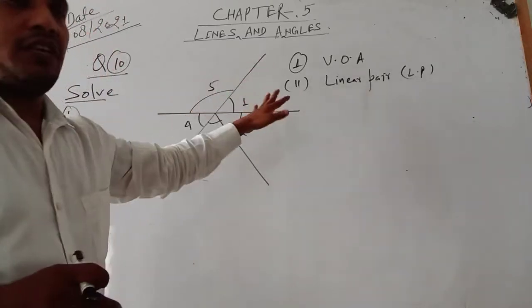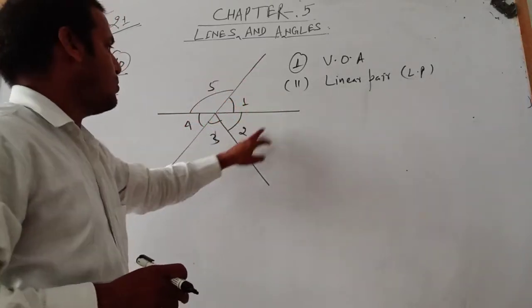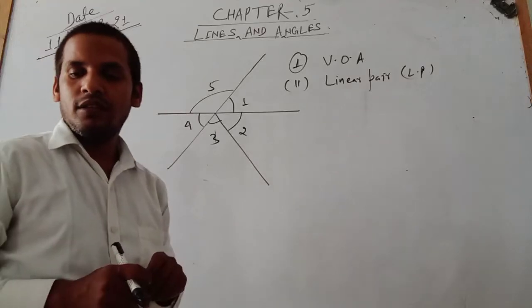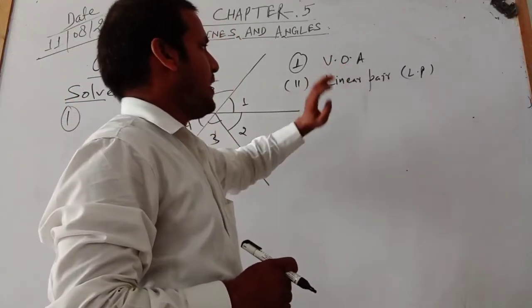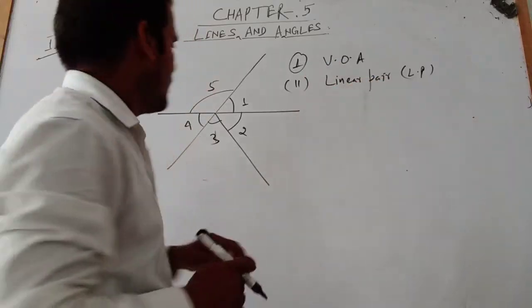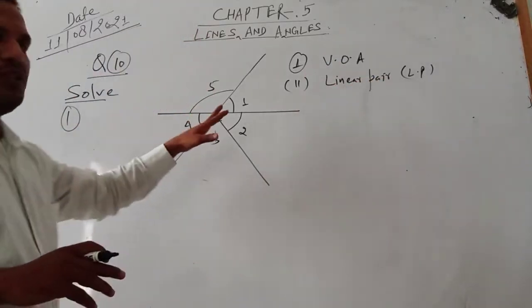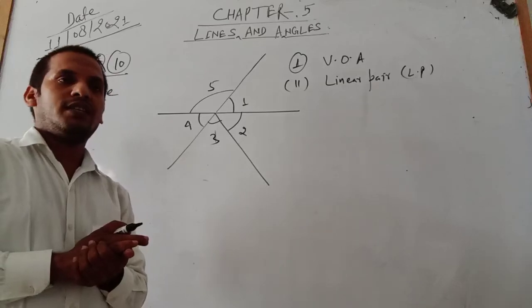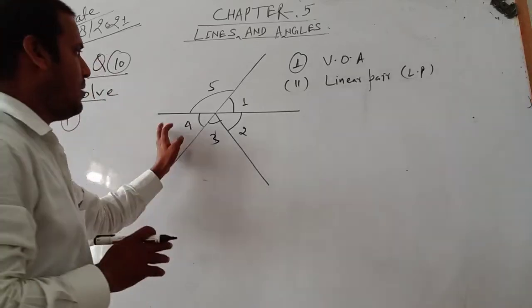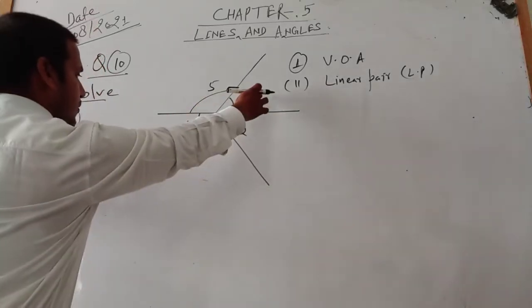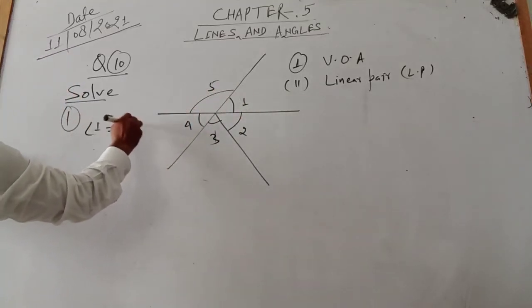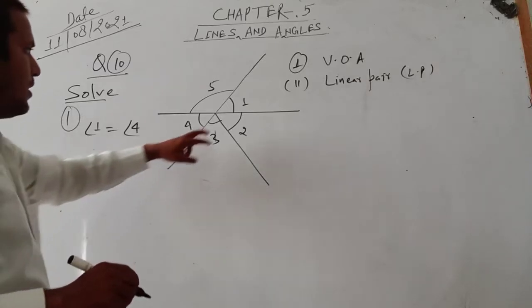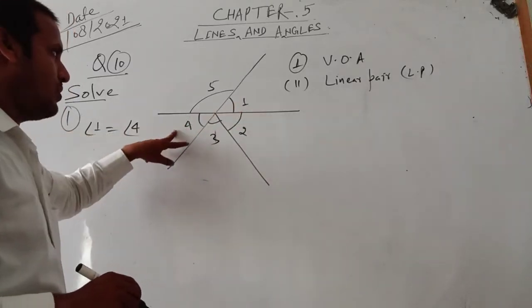These lines intersect to form different angles: 1, 2, 3, 4 and 5. In this question, two parts are here: find the vertically opposite angle and the linear pair. Let us solve. What is the vertically opposite angle? We know when two lines intersect each other, their vertically opposite angles are equal. So just opposite angle 1 is angle 4. Angle 1 is equal to angle 4.